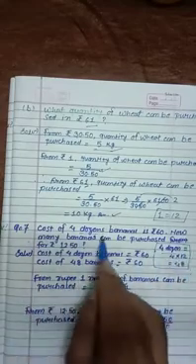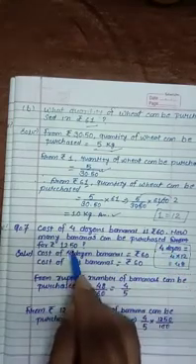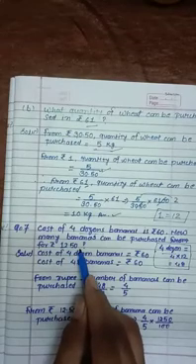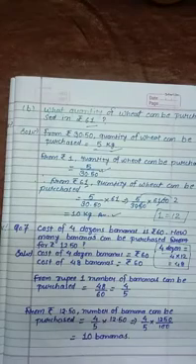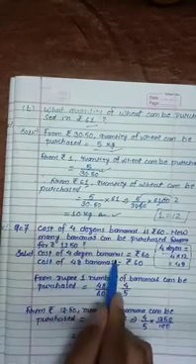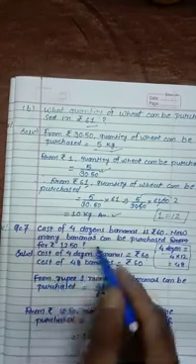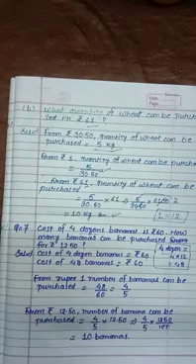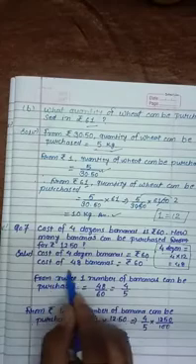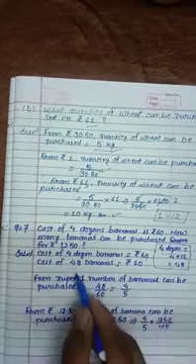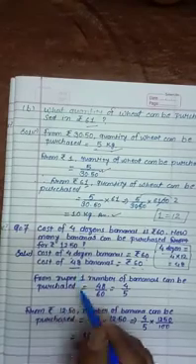Now the question says that the cost of 4 dozen bananas is 60 rupees. How many bananas can be purchased for 12.50 rupees? That means for 12 and a half rupees, how many bananas will you purchase. So first, the cost of 4 dozen bananas is 60 rupees. If we convert 4 dozen into a number, the cost of 48 bananas will also be the same 60, because 4 dozen has 48 bananas.